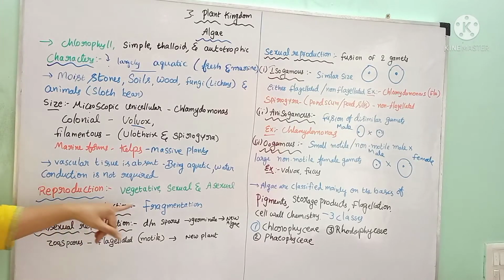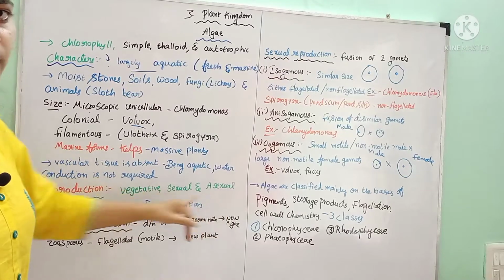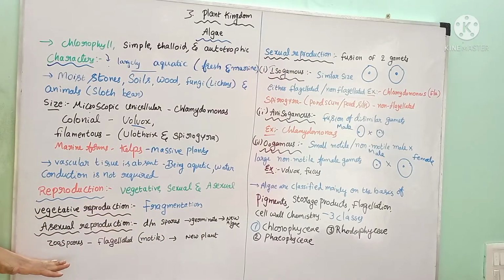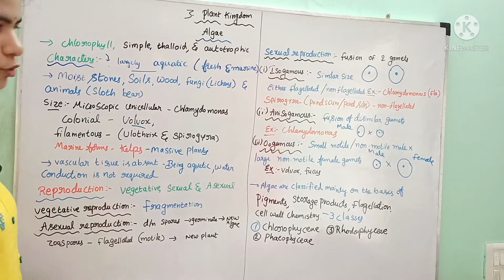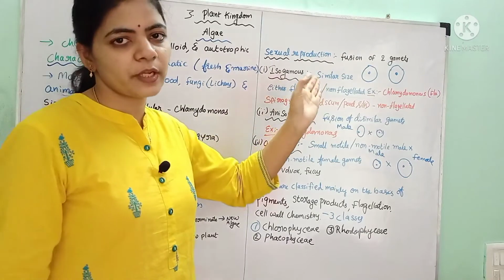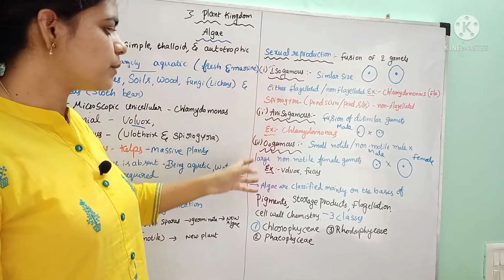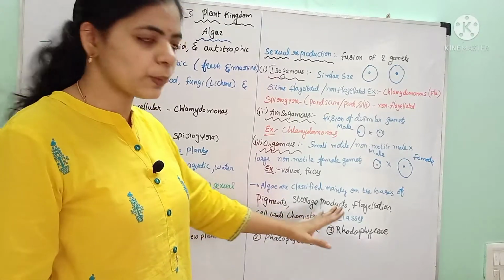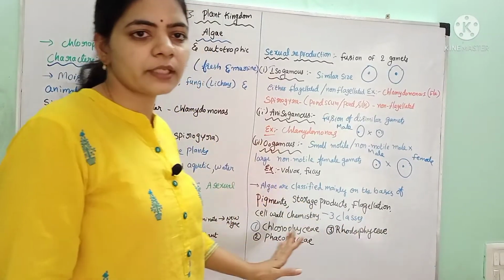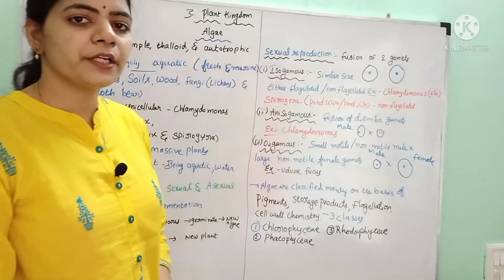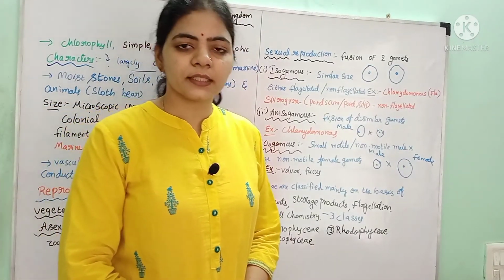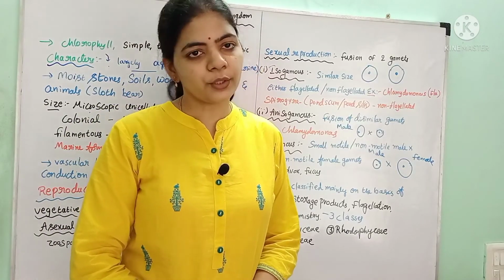And reproduction is by vegetative, asexual and sexual means. Vegetative reproduction is by fragmentation. Asexual reproduction is by spores, for example zoospores. And sexual reproduction is by isogamous, anisogamous and oogamous methods. Depending upon the type of pigment, storage products, flagellation and cell wall chemistry, algae were classified into three classes: chlorophyceae, phaeophyceae and rhodophyceae. In the next video, we are going to study about the chlorophyceae.